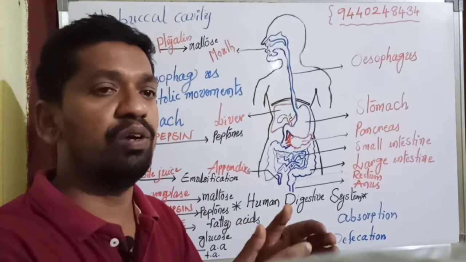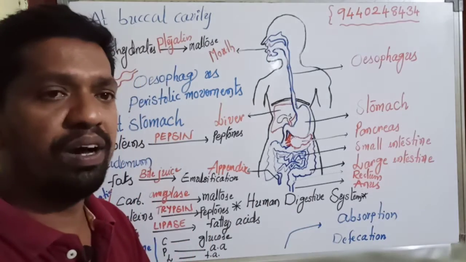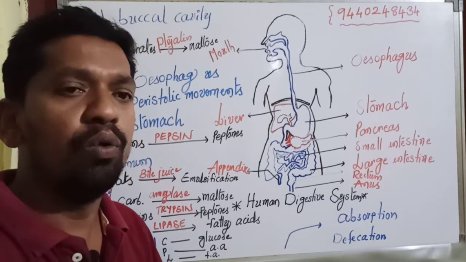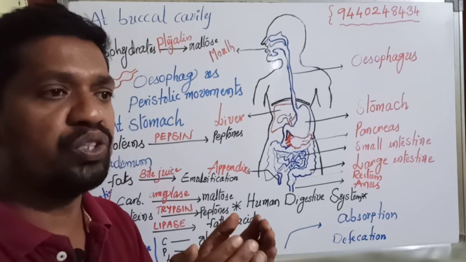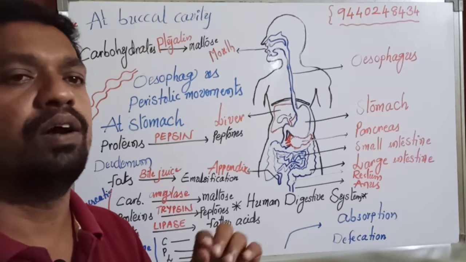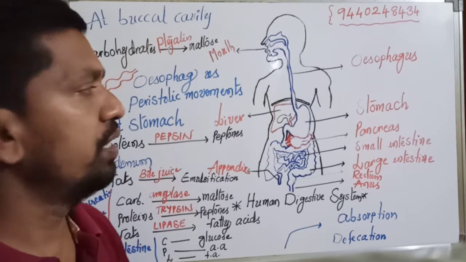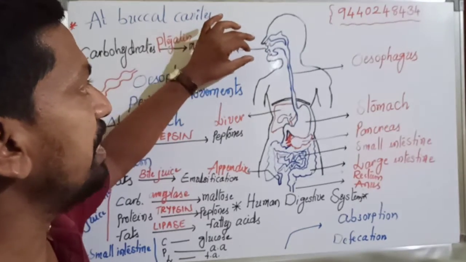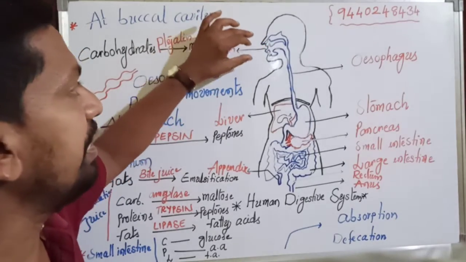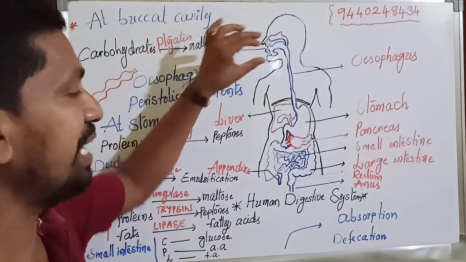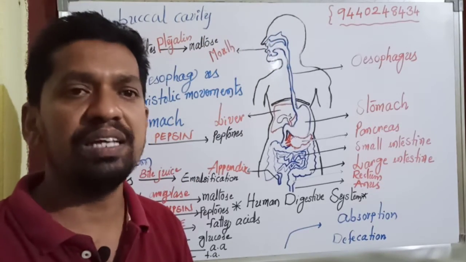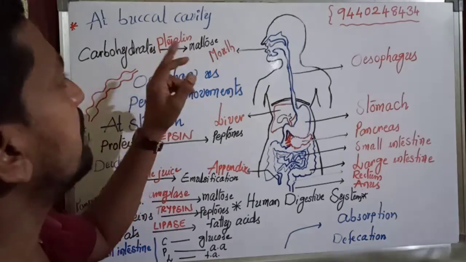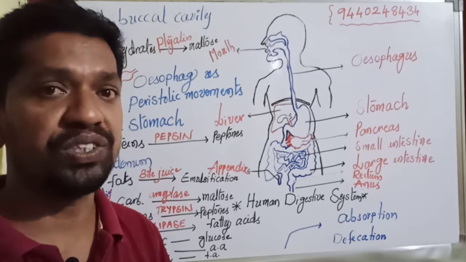They secrete saliva. Saliva is mixed with the food with the help of teeth and tongue. Finally, a smooth food is formed, known as bolus. So, due to mastication inside the buccal cavity with the help of teeth, tongue and jaw, using saliva, finally bolus is formed. And of course, in the buccal cavity itself, the digestion process has started.